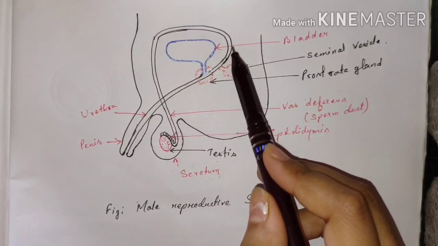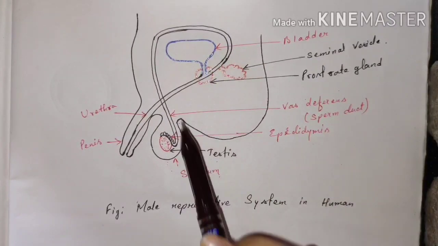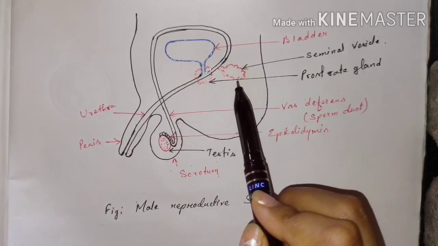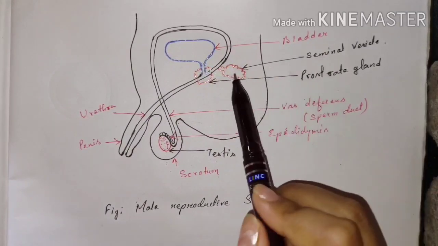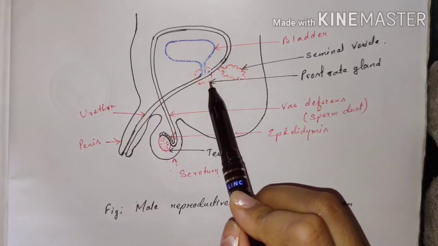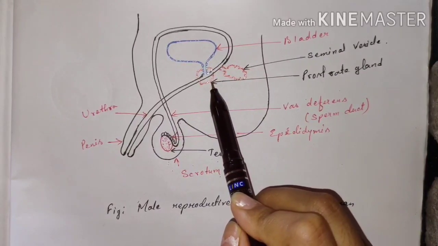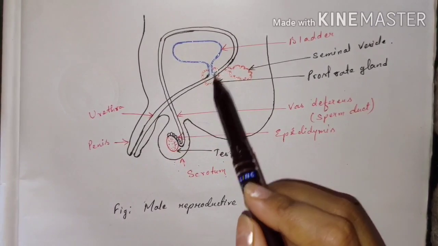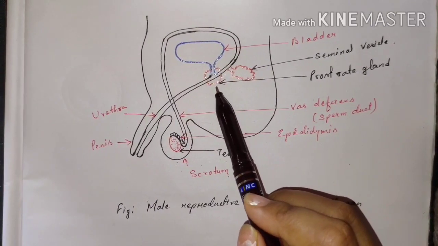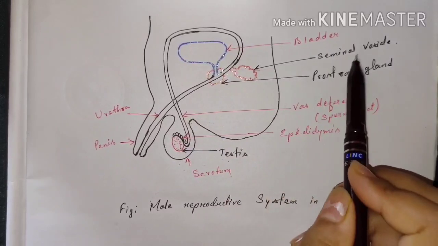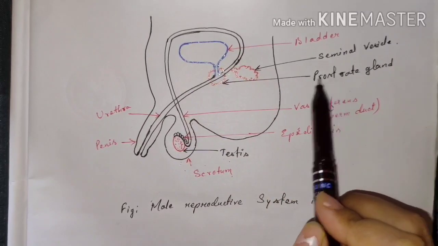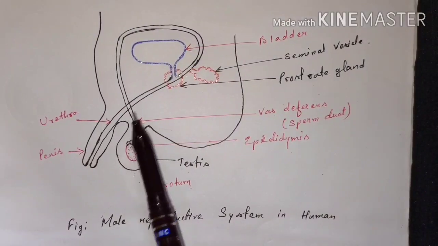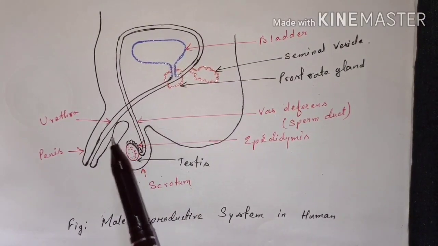While moving through the vas deferens, the sperms get mixed up with the secretions of the seminal vesicle and prostate gland. This secretion makes the sperm liquid, and the liquid along with the sperm is known as the semen. The secretion of the seminal vesicle and prostate gland provides nutrition to the sperm for its further transport. This semen is passed out from the body through the penis.